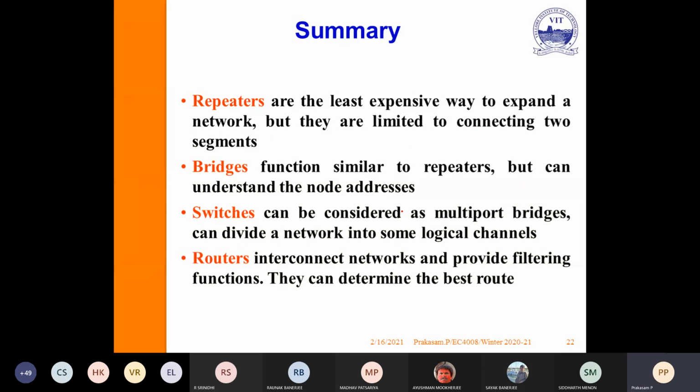So, summary. Repeaters are the least expensive way to expand the network, but are limited to connecting two segments. Bridges function similar to repeaters, but they can understand node addresses. Switches can be considered a multi-port bridge. Routers and L3 switches interconnect networks and provide the filtering function. They can determine the best route. So these are the devices we have seen today. The types of bridges, all these things, we will see in the forthcoming videos.